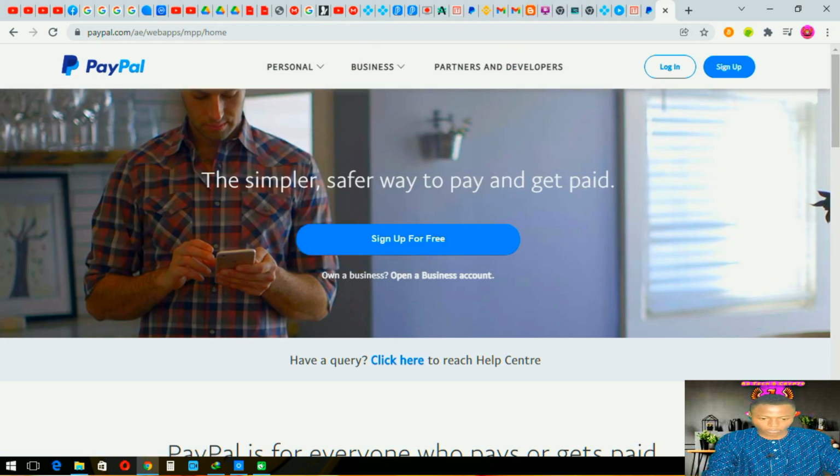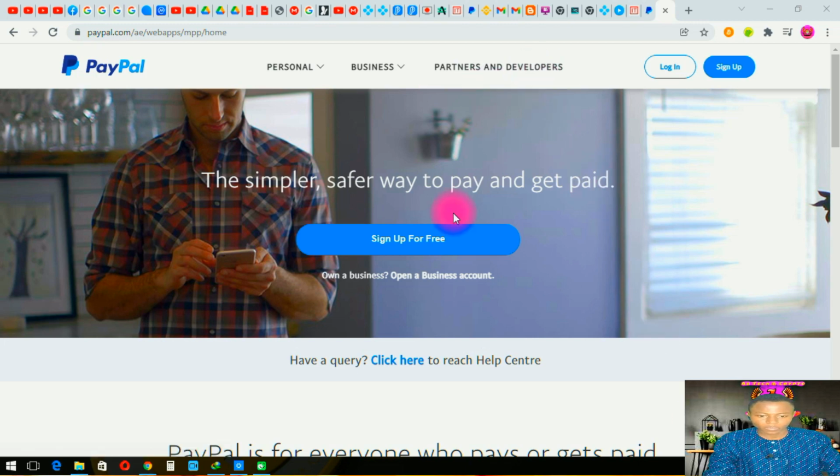So, if you check the listing for this one, the link here, the address, you find that it is paypal.com. This is it, paypal.com/ae. So that is how it looks.